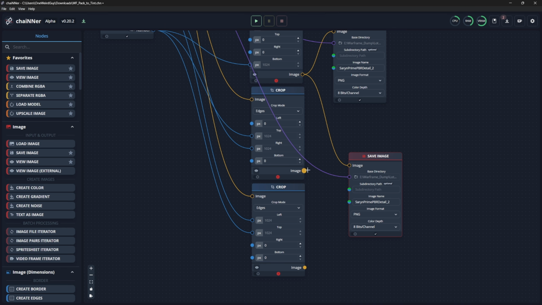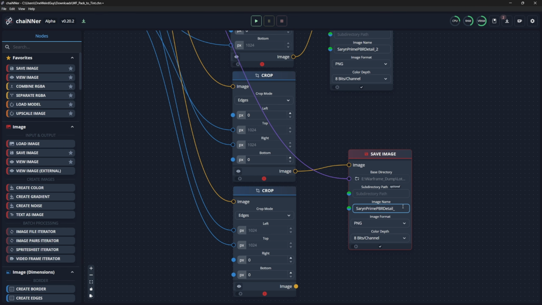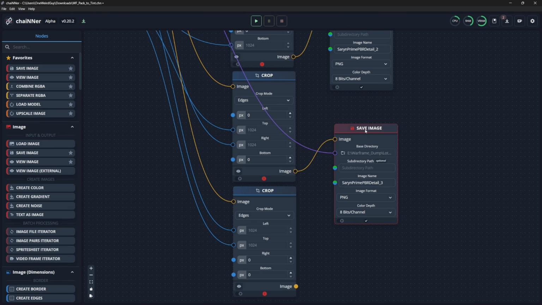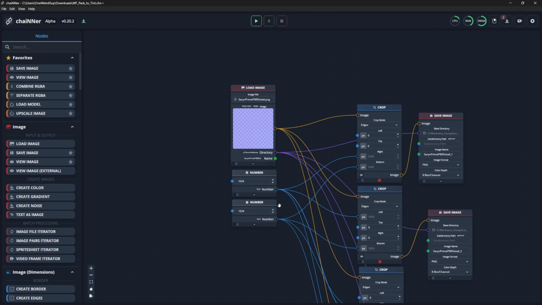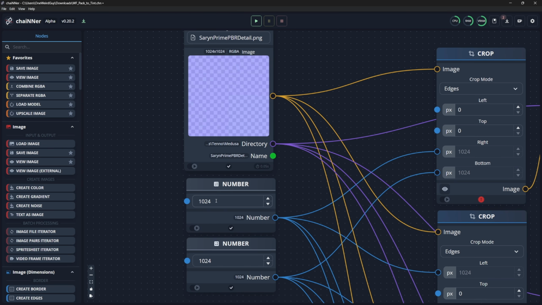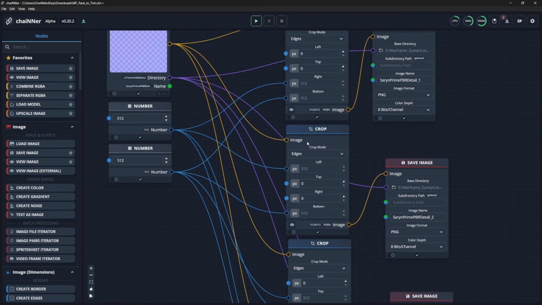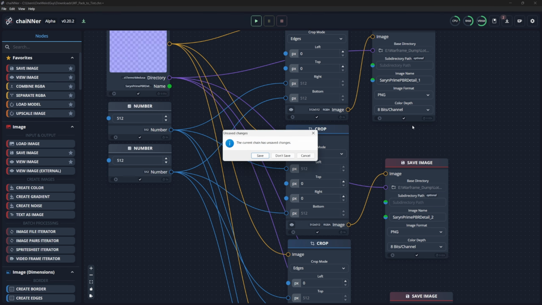And this one will be 3. And this one will be 4. And the mistake I did earlier was I used the wrong settings here. So remember, this is half of what the resolution of our texture is. And now everything is checked, and we can extract that. You can now close Chainer. We don't need to save unless you want to.